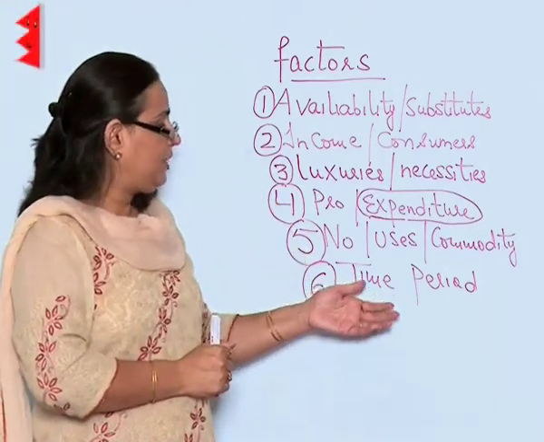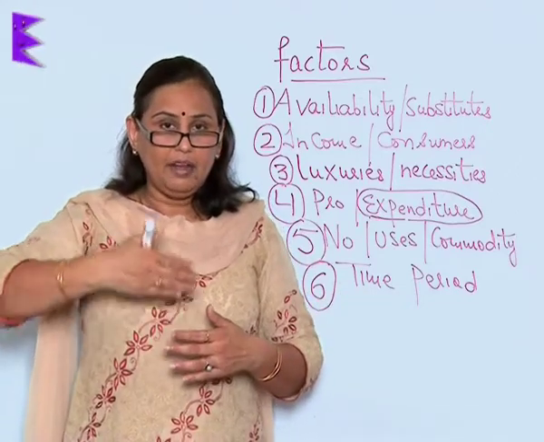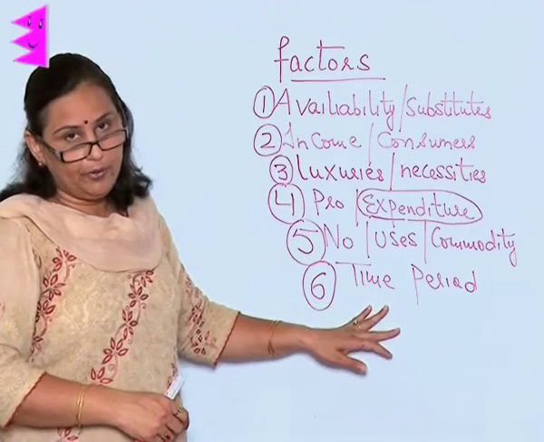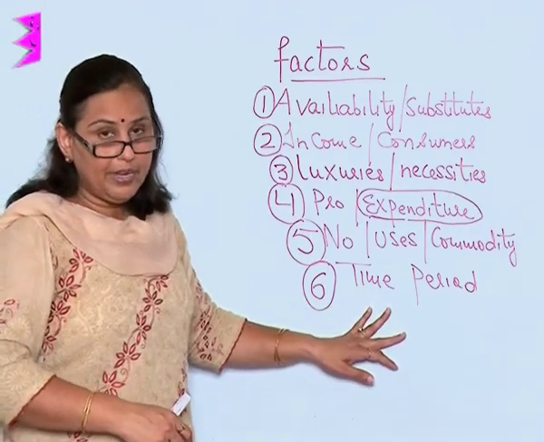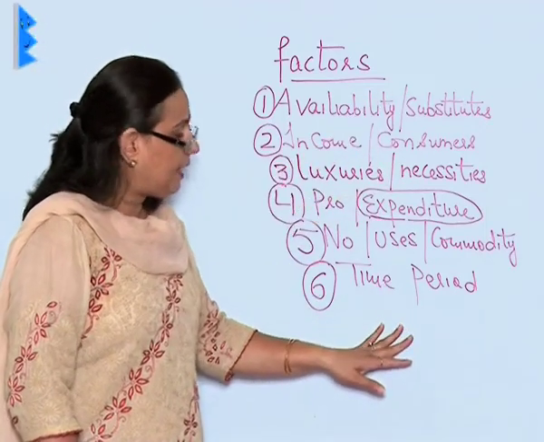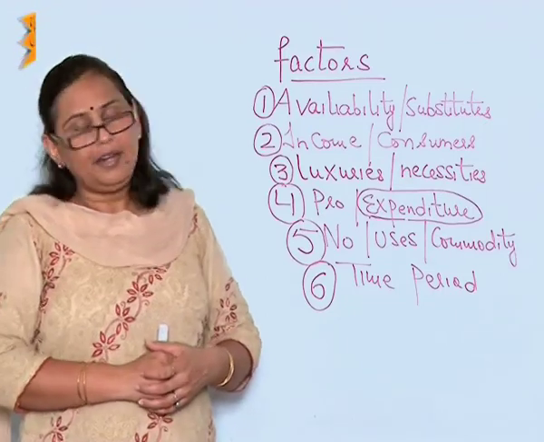But with LPG and CNG and so on, there are now more things which we can use instead of petrol. So this brings in all the changes. These factors make a commodity elastic or inelastic in nature.